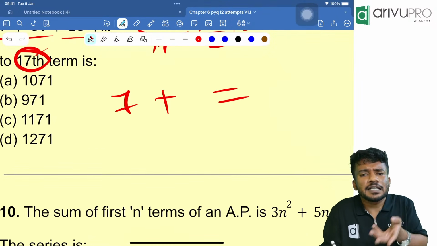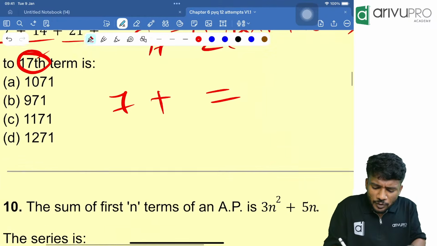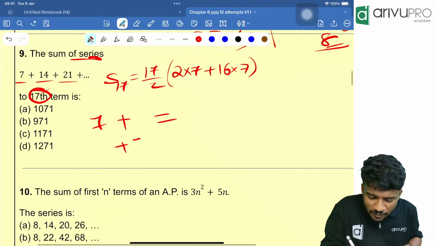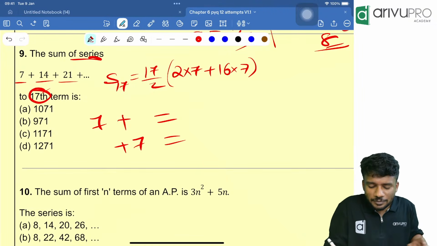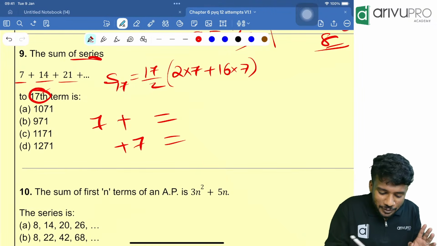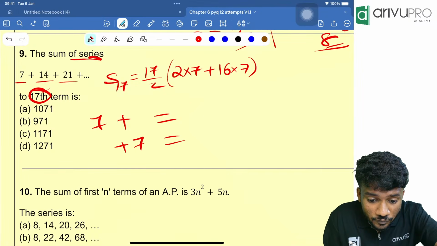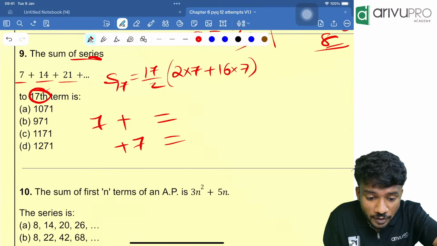7, then plus, click equal to. Then what we will do now is type plus. How much is the common difference? Plus, then click equal to, then keep clicking equal to till the higher value becomes what? 21.